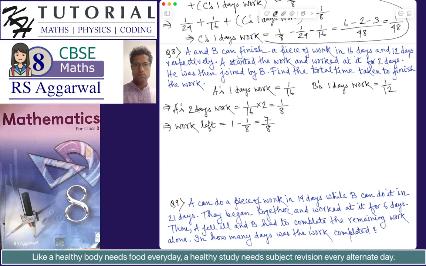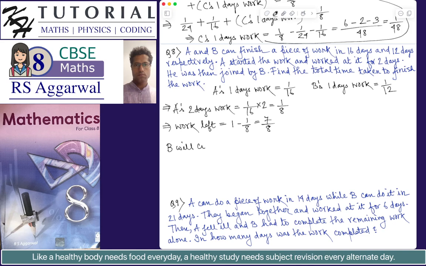Now, so B, now you must remember one piece of information. Let me write it at the end. So we have to find how many days it will take for B alone to complete a work amount of 7 by 8, when we know that in one day the amount of work done by B is 1 by 12. So the answer is B. I am directly writing the answer.